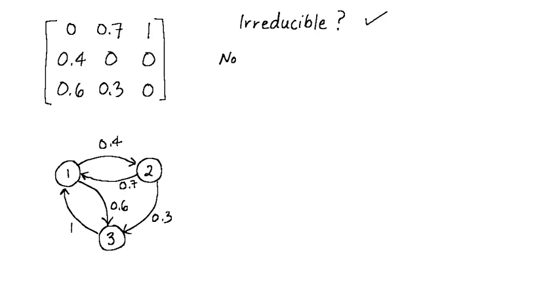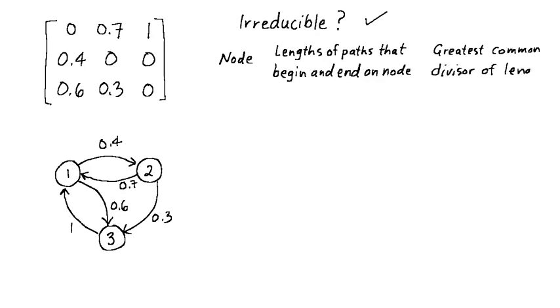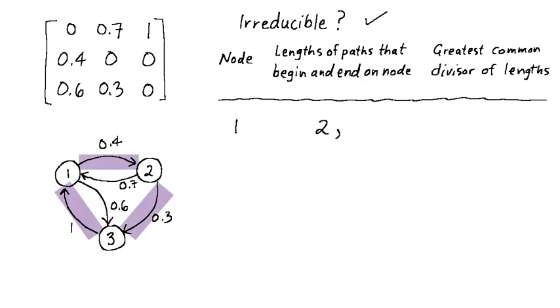Next, let's run the check on path lengths. For every node, we're going to count the lengths of all the paths that begin and end on it. Then, we're going to find the greatest common divisor of these lengths. For node 1, we see that the lengths of the paths are 2, 3, and actually we can just stop there because 2 and 3 are prime numbers, which means the greatest common divisor we're looking for is 1.